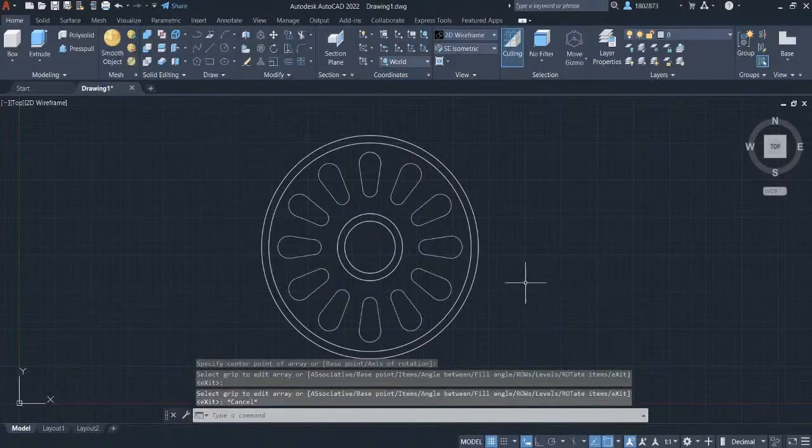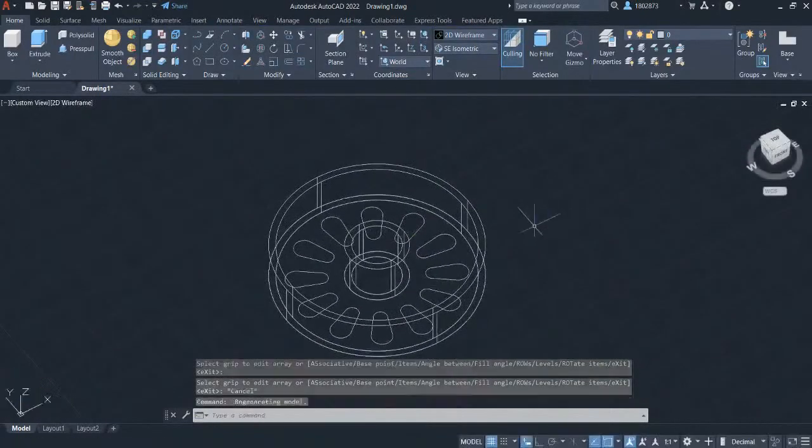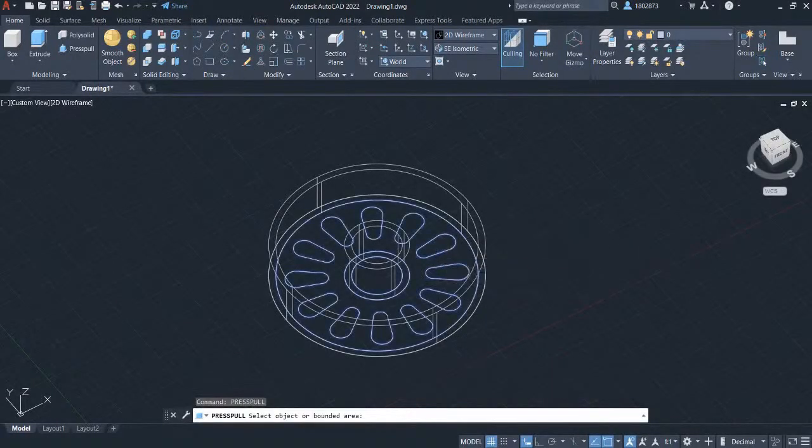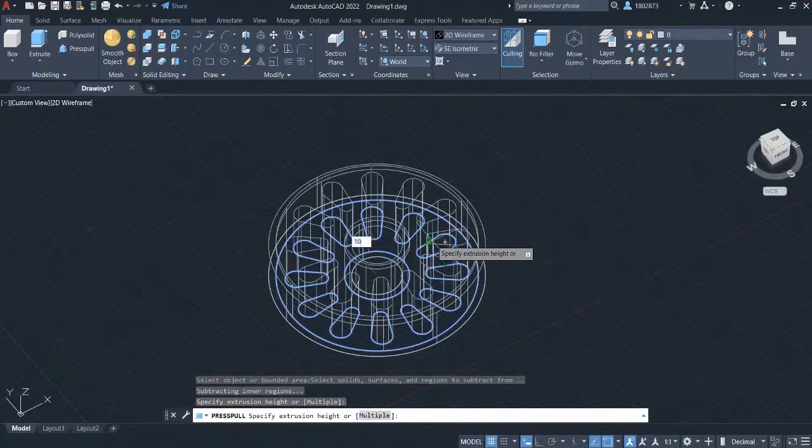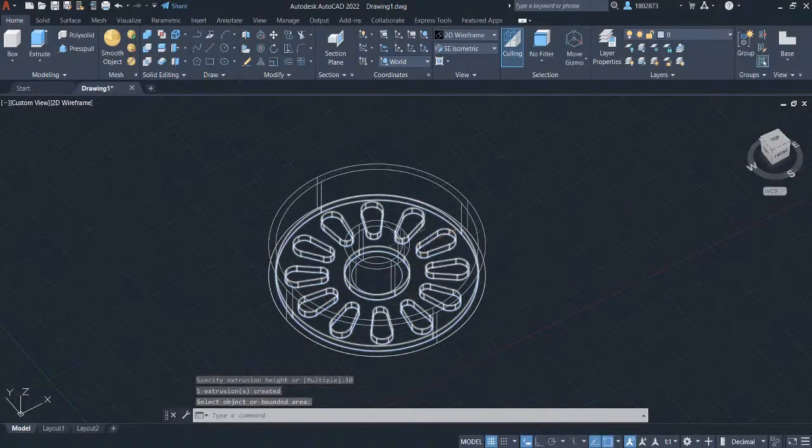Let's do a 3D orbit. And we're gonna press pull these objects by typing in press and select press pull. Select the objects and let's key in 10. Press enter. Press escape. Let's change the view style into shades of gray.